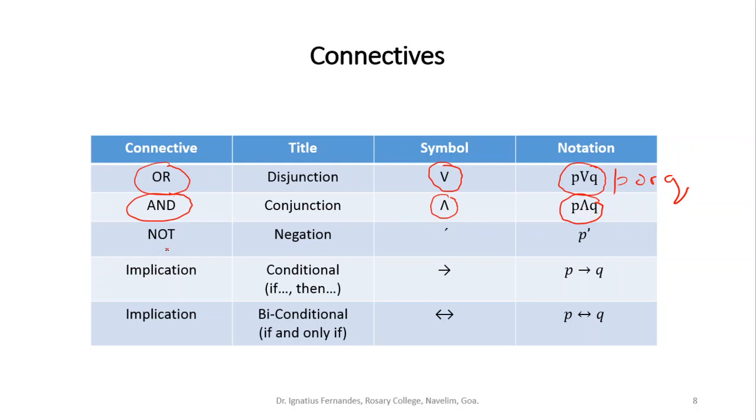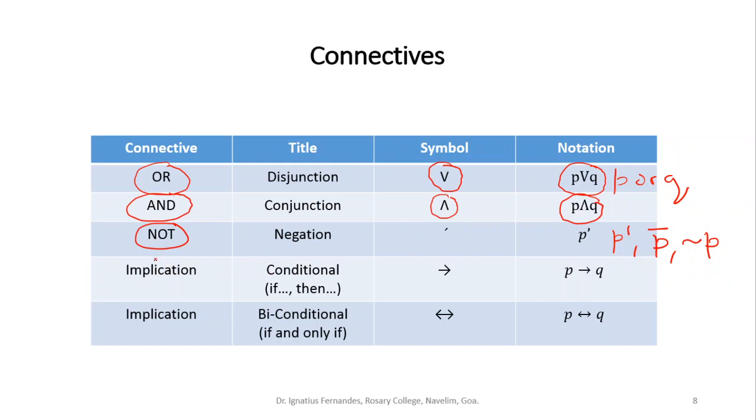Then there is "not". Whenever there was a statement like Mark did not get a gold medal, there is "not" involved here. So "not" is this notation, or there are other notations also. If P is a statement, we say not P by writing it like this. There are also other notations, like P bar for not P. Different authors use different notations.